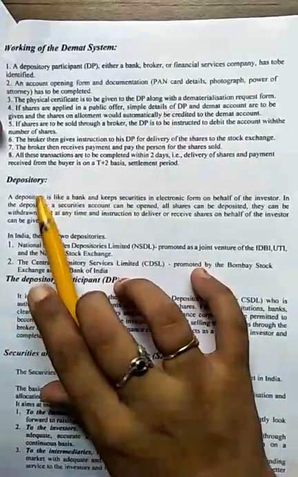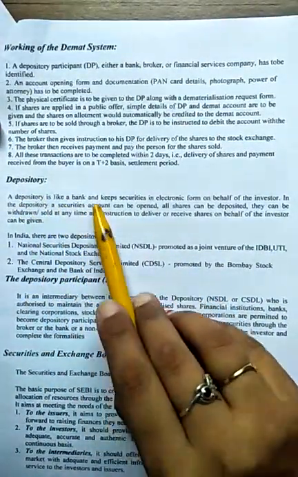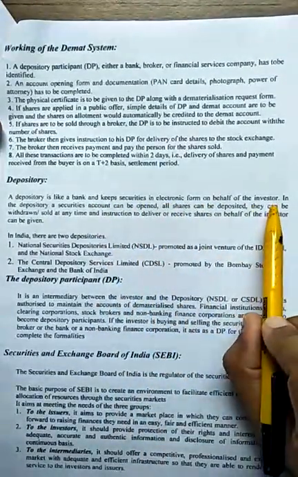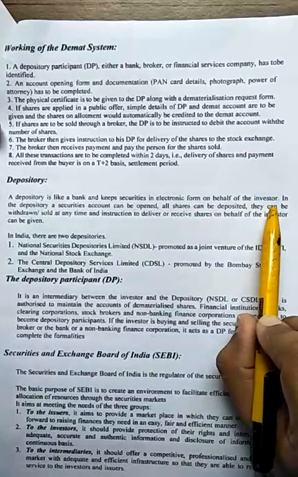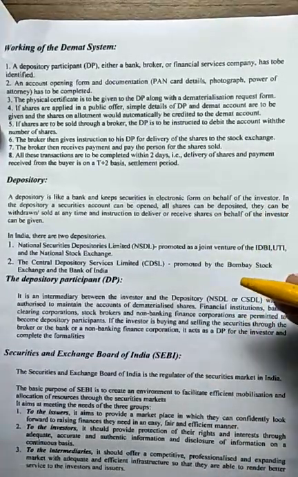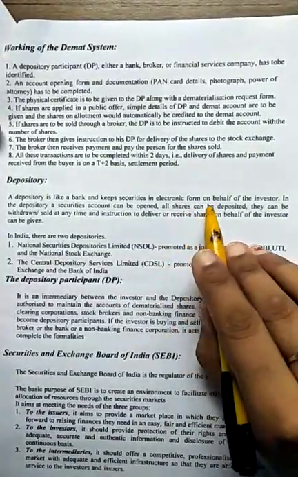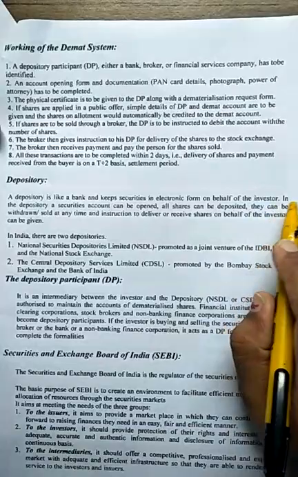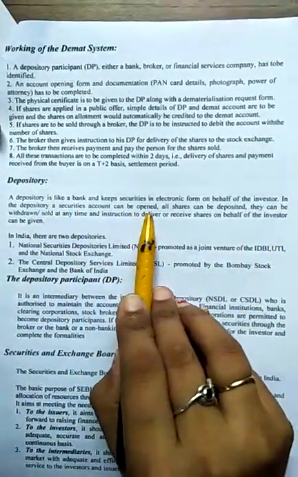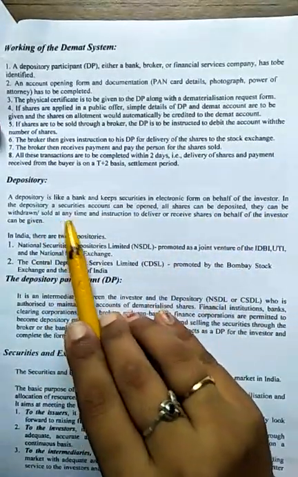After that, the depository. A depository is like a bank and keeps securities in an electronic form on behalf of the investors. So depositories are the organizations which deal with securities and keep them in electronic form on investors' behalf. In a depository, a security account can be opened. All shares are deposited. They can be withdrawn or sold at any time.